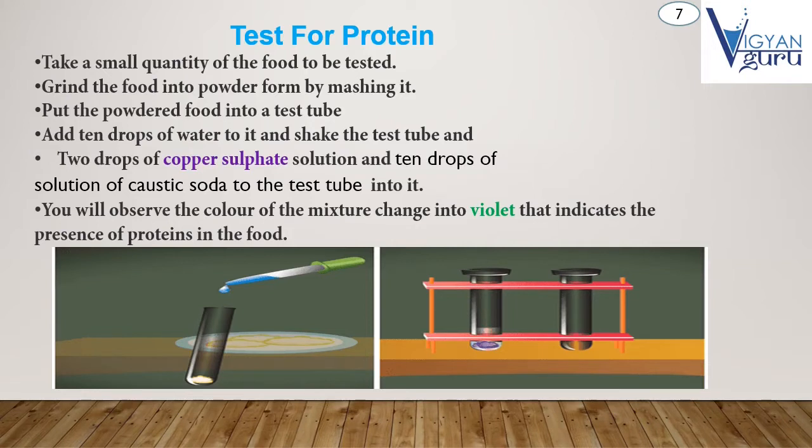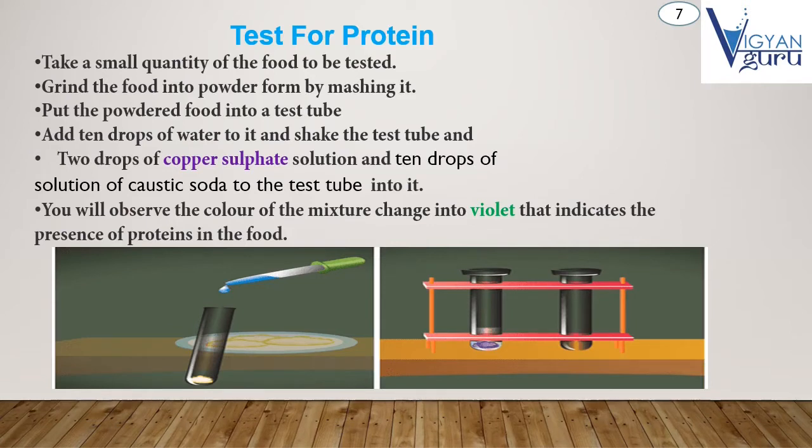And next step, add another component: 2 drops of copper sulfate solution and 10 drops of caustic soda to the test tube, right? And then finally we will observe the color of the mixture change into violet. That indicates the presence of protein in the food. That means protein color is violet, right?